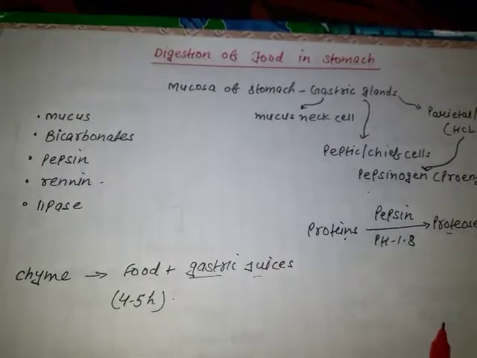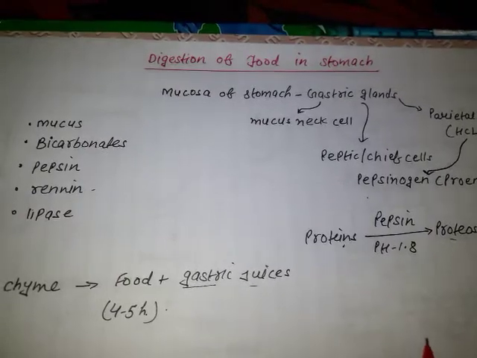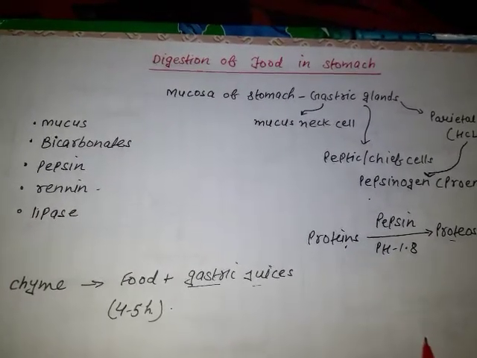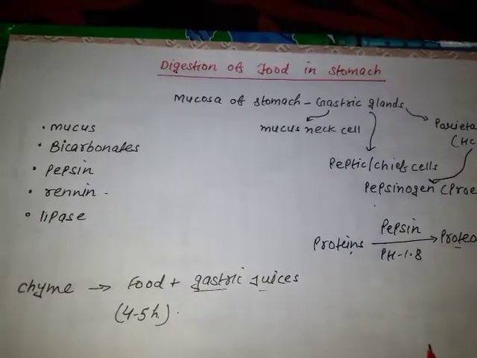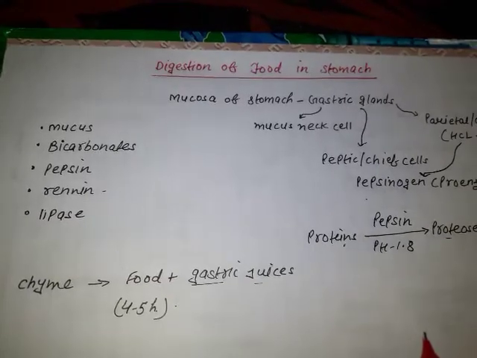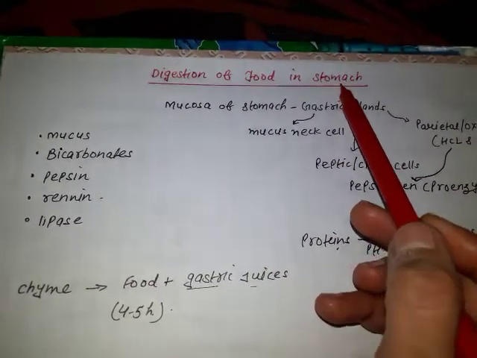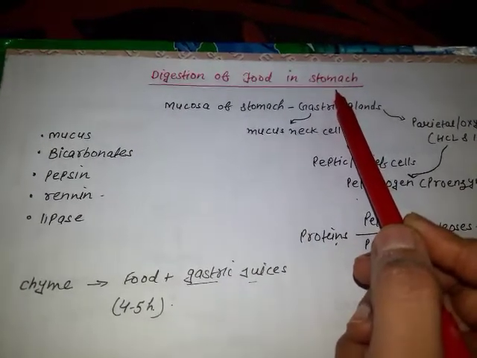Hello students. In our last video we discussed the digestion of food in the buccal cavity, and that salivary amylase is responsible for the digestion of carbohydrates there. Today we will discuss the digestion of food in the stomach, and the stomach is specially for the digestion of protein.